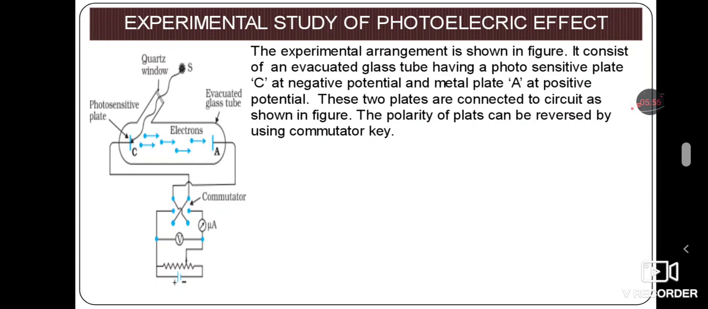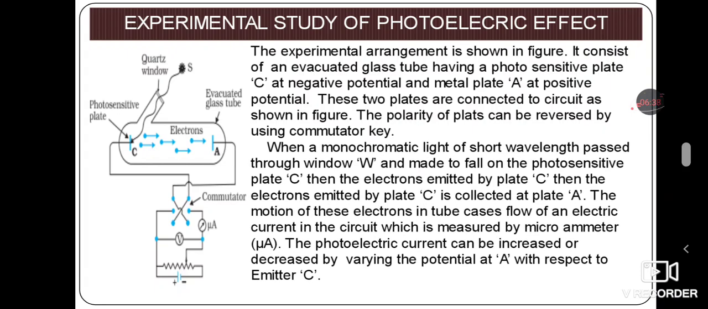Similarly, the polarity of the plates can be changed with the help of a commutator key. This commutator key is new for you. A commutator key is used to change the polarity. Polarity means the positive and negative signs here. Initially, C is at a negative potential and A is at a positive potential, as we said. After a certain time, when you reverse that key, C becomes positively charged, at a positive potential, and A becomes negative. For this purpose we are using the commutator key.